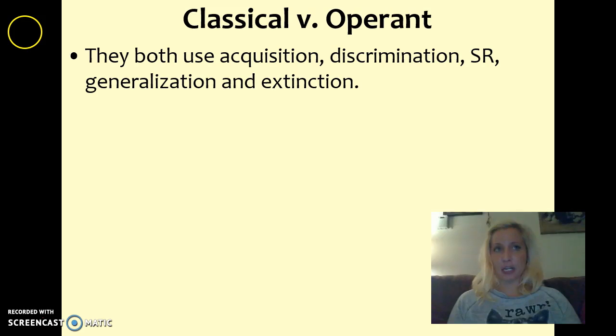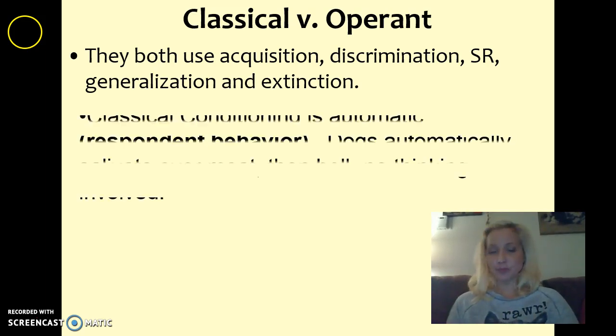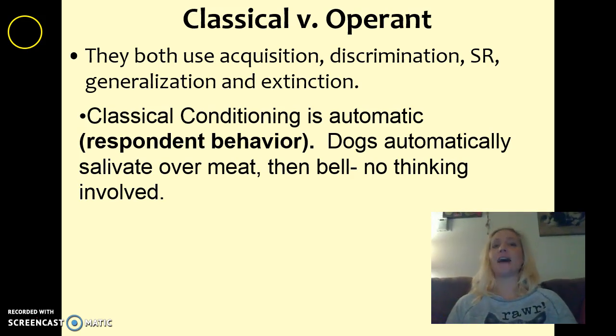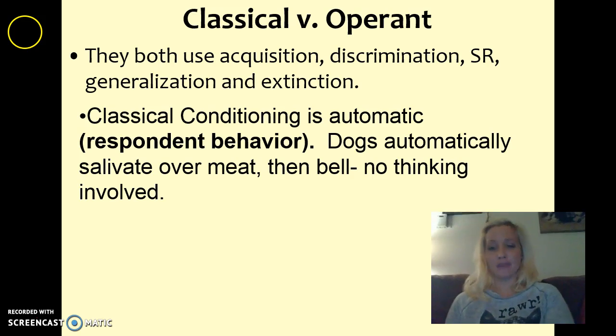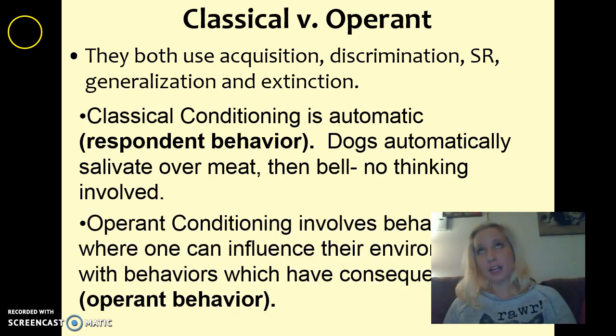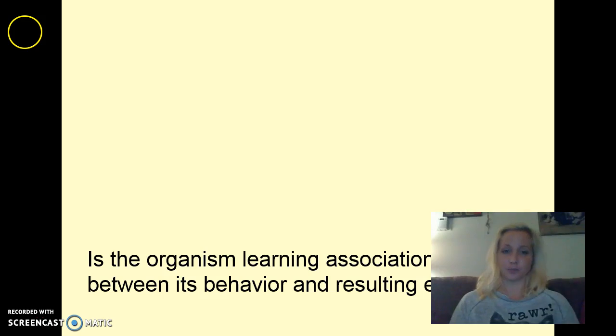Okay, classical versus operant conditioning. There are going to be some situations where you need to be able to determine which of these situations is classical and which is operant. Because we know they both use acquisition, discrimination, spontaneous recovery, generalization, and extinction. But for classical conditioning, you have to remember this: classical conditioning is automatic. It's considered respondent behavior. It's stuff you can't control. There's no thinking involved, as it says in the PowerPoint, right? But operant conditioning involves behavior where you are controlling your behavior, and it's being guided by the environment and the consequences that follow your behavior.